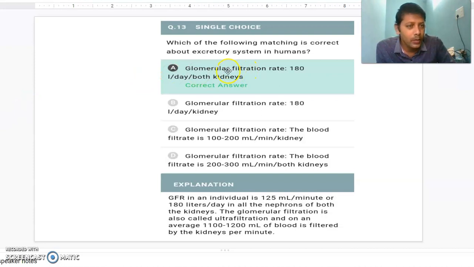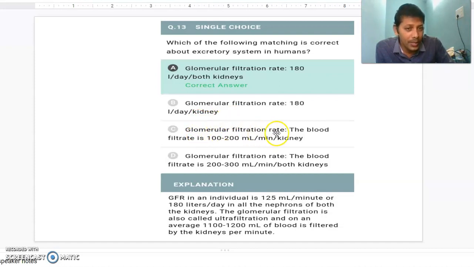Okay, this is from the excretory products and their elimination lesson, useful for all of you. Which of the following is correct about the excretory system in humans? Glomerular filtration rate is 180 liters per day by both kidneys. Glomerular filtration rate is 180 liters per day by each kidney.